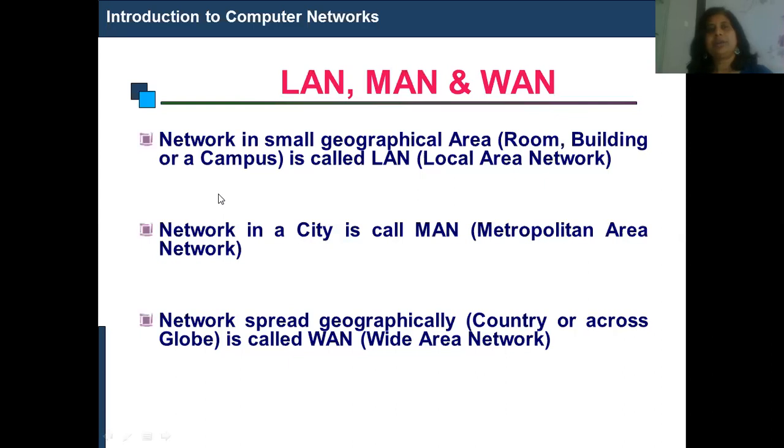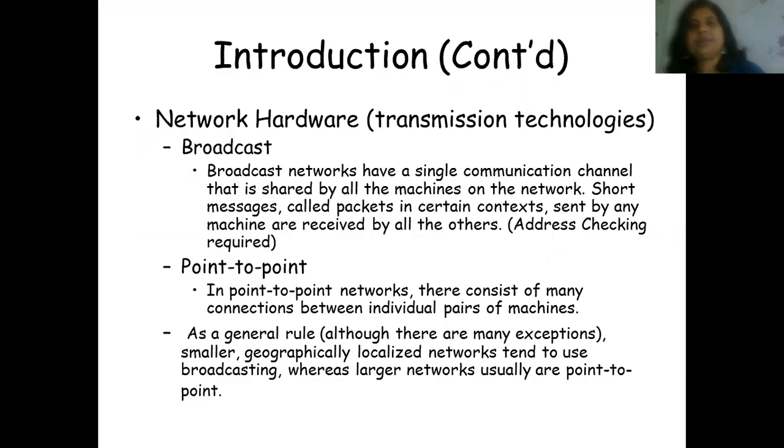Now, what is a broadcast network? A broadcast network has a single communication channel that is shared by all machines. For example, consider radio broadcasting or FM radio. We know the frequency is 93.4 or something.